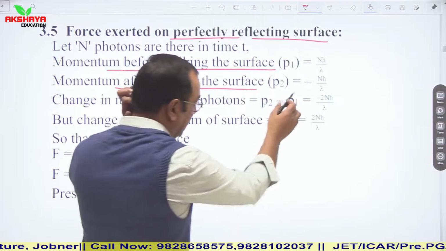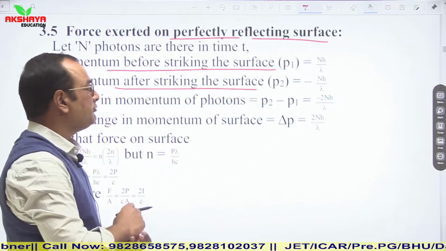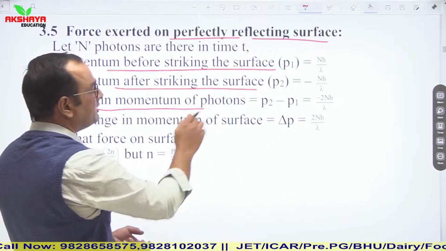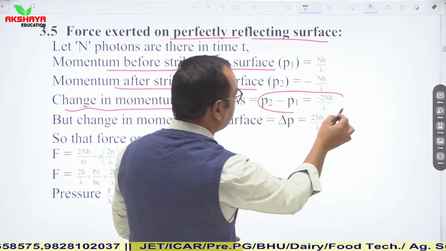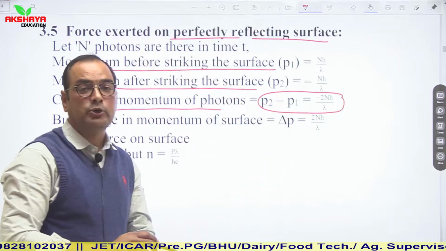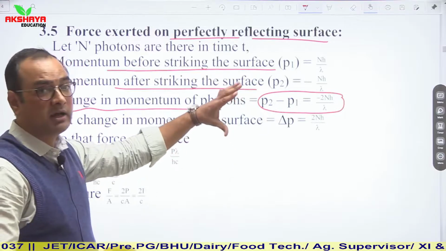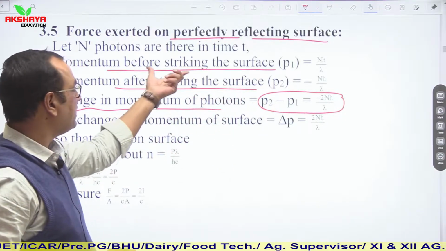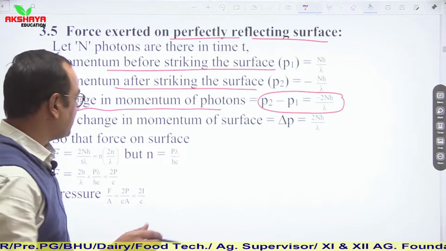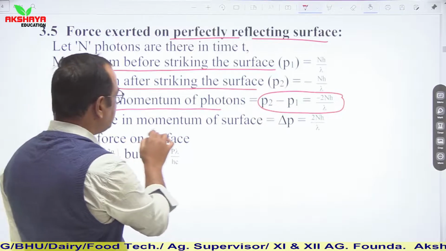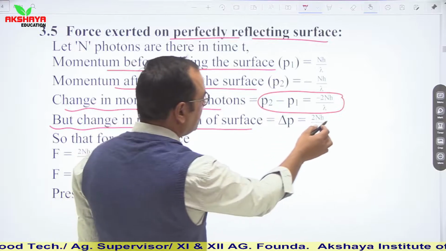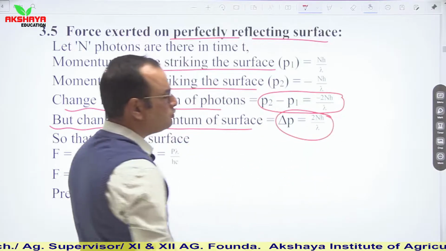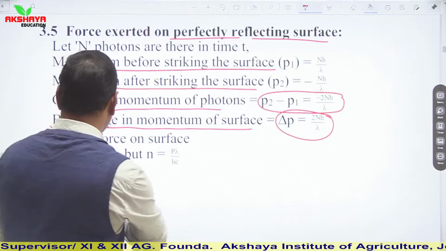Now if you have to calculate change in momentum, it is P2 minus P1, momentum after striking minus momentum before striking, which is minus 2nh upon λ. Similarly, change in momentum of surface is ΔP = 2nh upon λ.